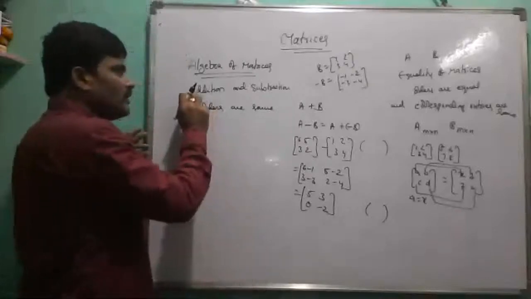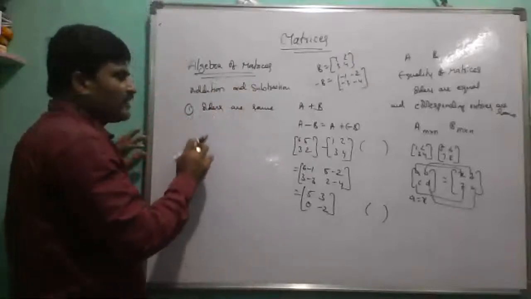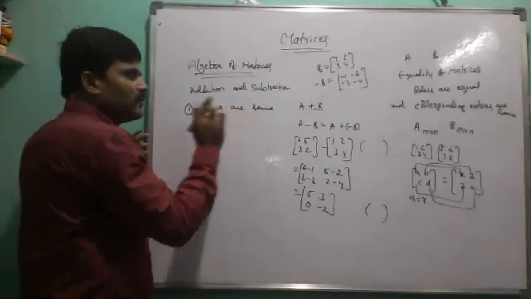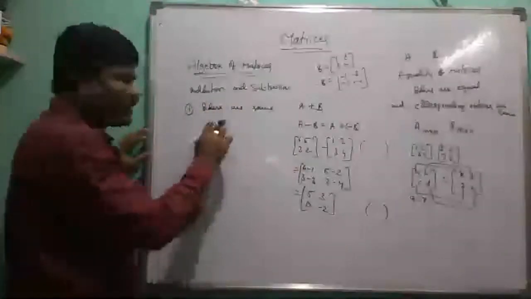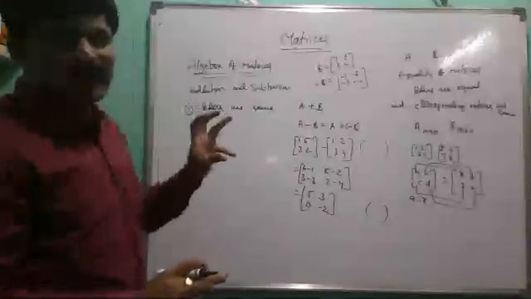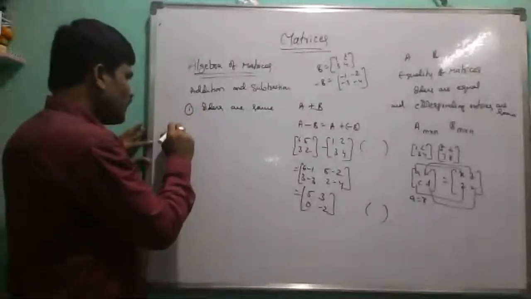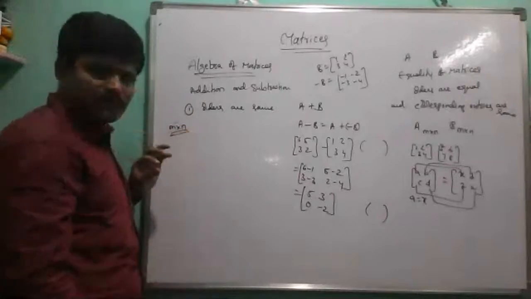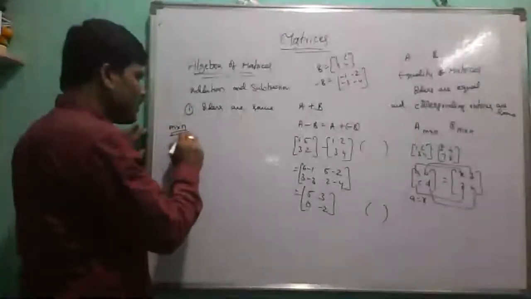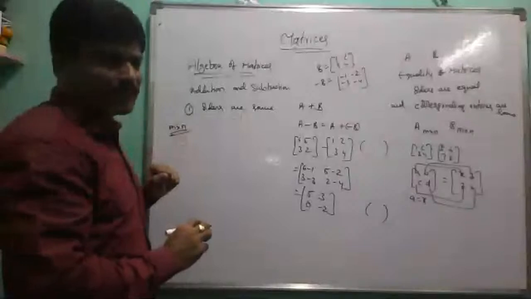So addition or subtraction will exist if the orders of the given matrices are same. Order means the number of rows and number of columns, which can be written as m by n. This is the order, so these are all of the same order m by n.